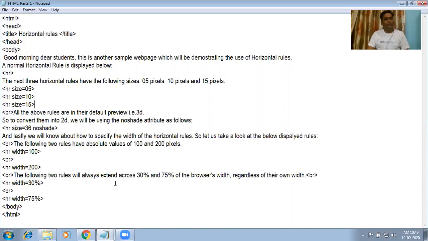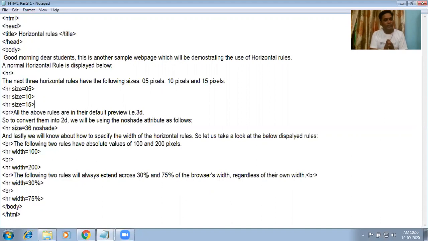The following two rules will always extend, and these following two rules, HR width 30%, HR width 75%, will always extend across 30% and 75% of the browser width, regardless of their own width. Means to say 30% of the screen and 75% of the screen. If the screen is smaller, even then 30%. If the screen is bigger or smaller, no matter, 75% and 30% will be there. The horizontal line you will see there.